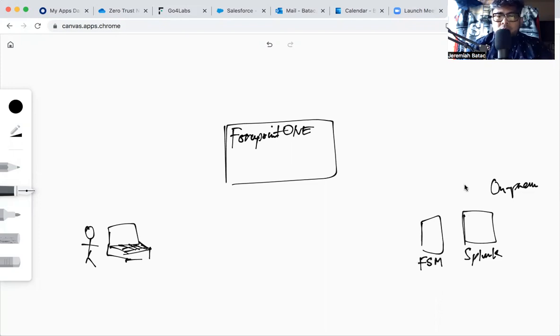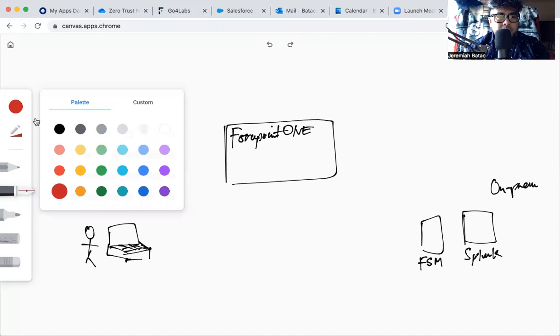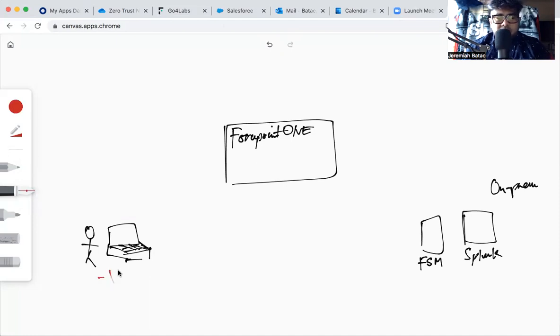All right. So the goal and the main function of ZTNA is to access internal applications without the use of VPN. Traditionally, the old way of connecting to internal applications is the users will have to activate their VPN.